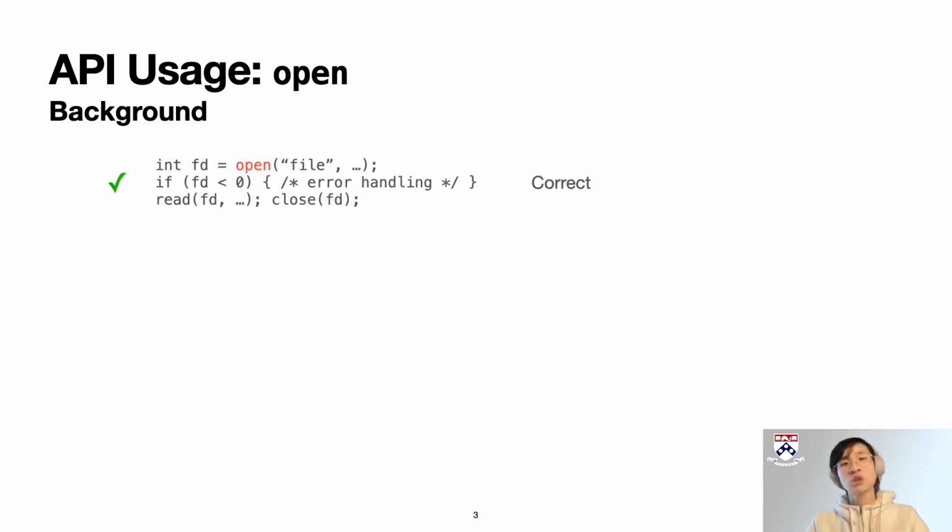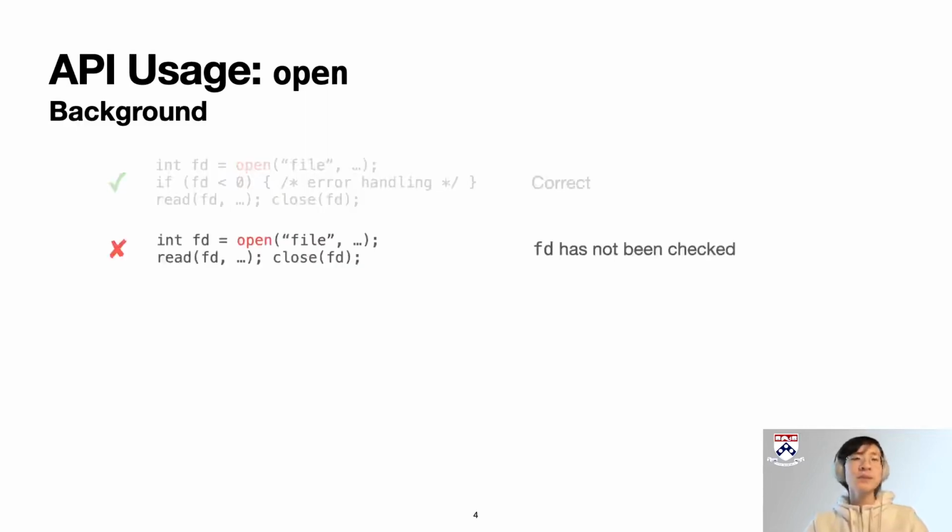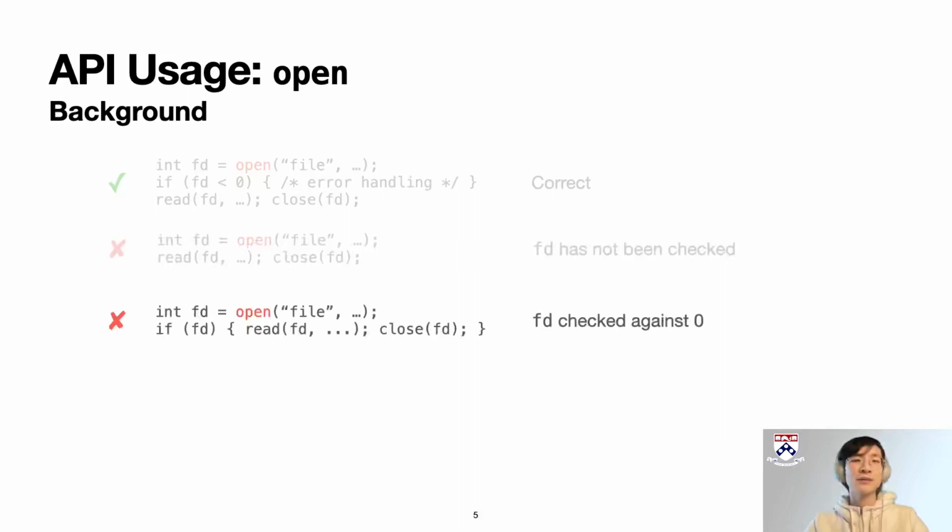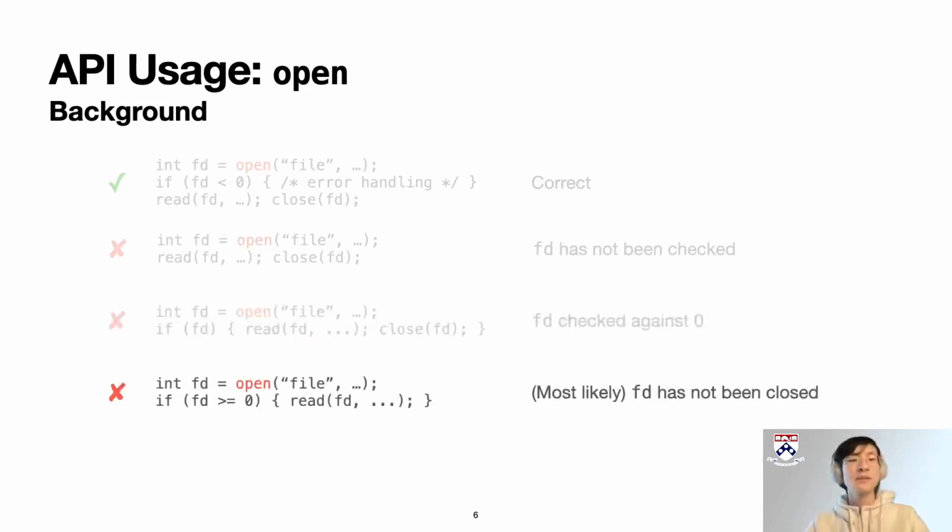The above example shows the correct usage as it contains all of the above. But this example shows a misuse as the file descriptor is not being checked and therefore the error won't be handled. In this case, the user does some check on the FD, but the check itself is incorrect. According to the specification, the FD on success will be non-negative but not non-null. And this is again an API misuse.